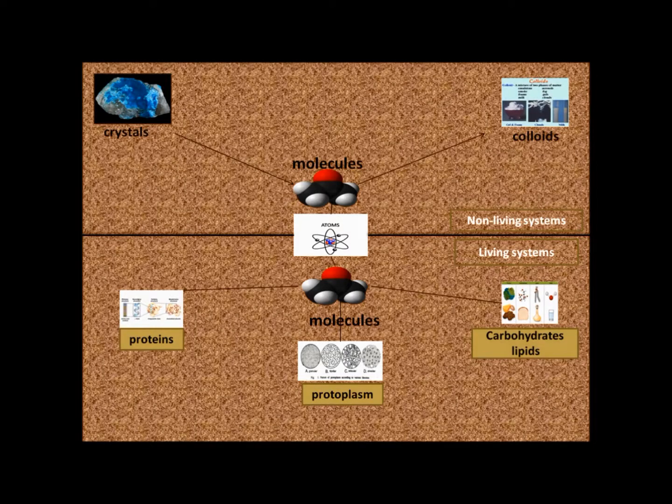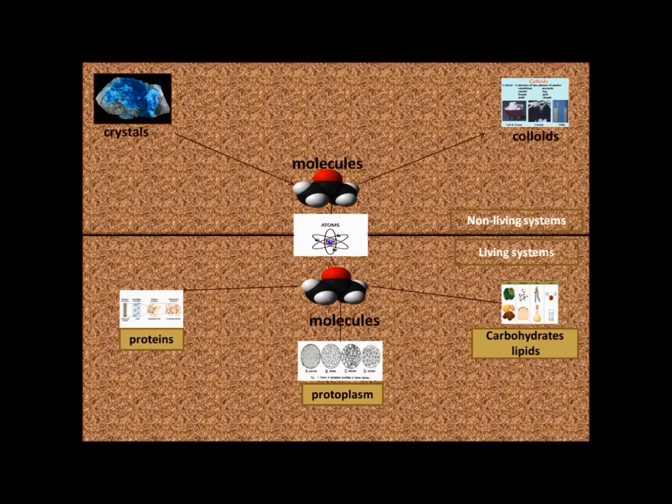In the case of non-living forms, the organization stops at the level of molecules or proceeds to form crystals or colloids. In biological systems, molecules are organized in different ways from the non-living forms. Molecules of nucleotides, amino acids and carbohydrates are organized to form much larger macromolecules such as nucleic acids, proteins and polysaccharides respectively from the above simple molecules.